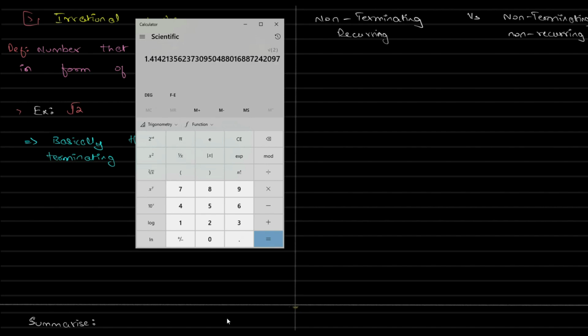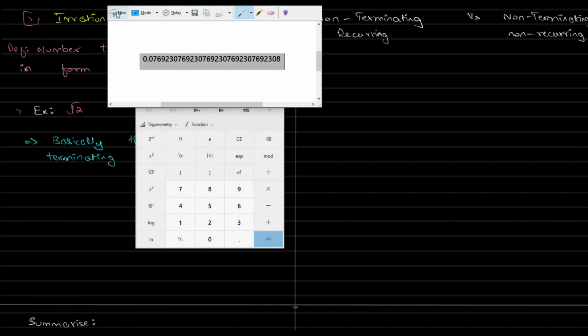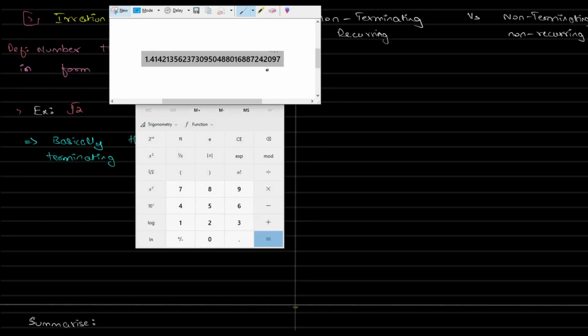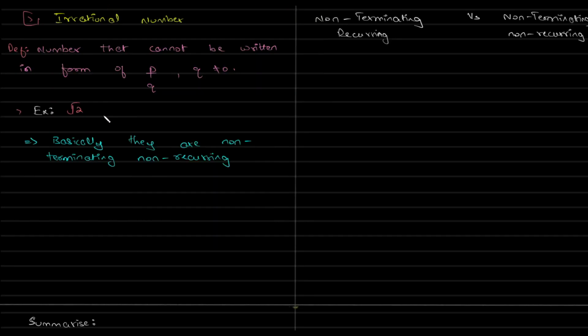See, root 2, if you look at it, the actual value is 1.41421356, and so on and so forth. So one thing is, it is not going to stop. Yes, my calculator has ended it, but if you take a bigger calculator, it will keep going.